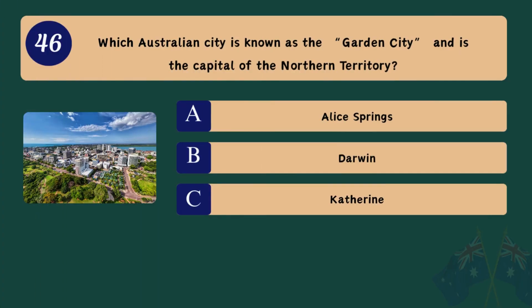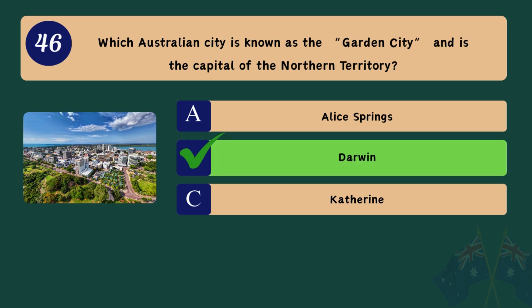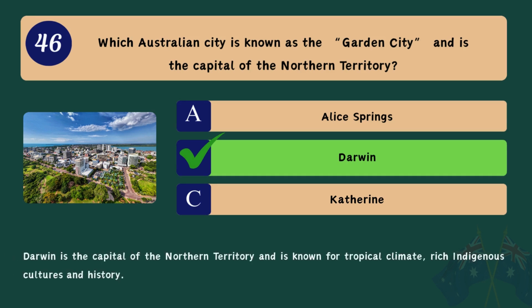Question 46. Which Australian city is known as the Garden City and is the capital of the Northern Territory? A. Alice Springs. B. Darwin. C. Katherine. Correct answer. B. Darwin. Darwin is the capital of the Northern Territory and is known for tropical climate, rich Indigenous cultures, and history.